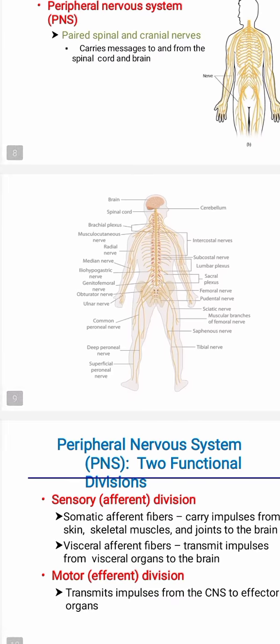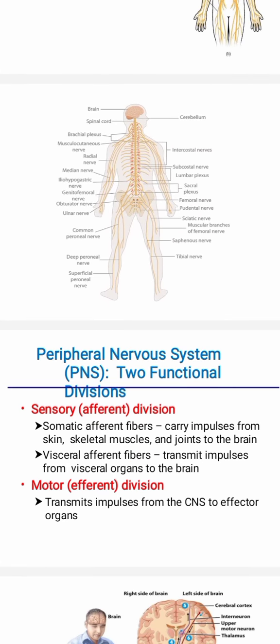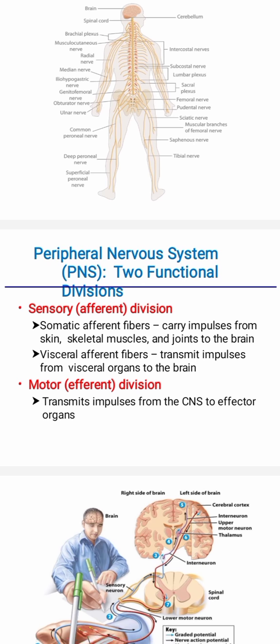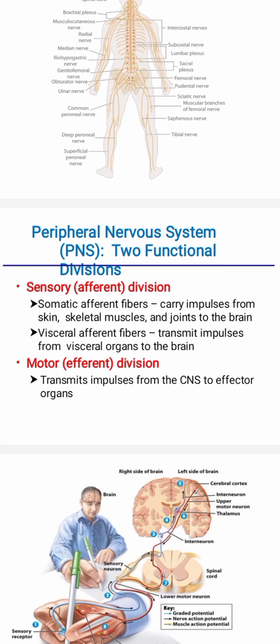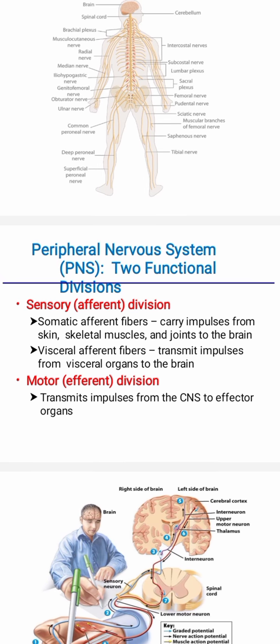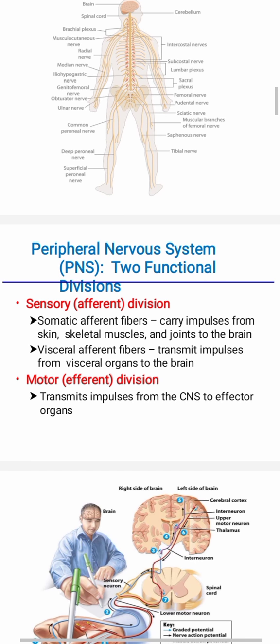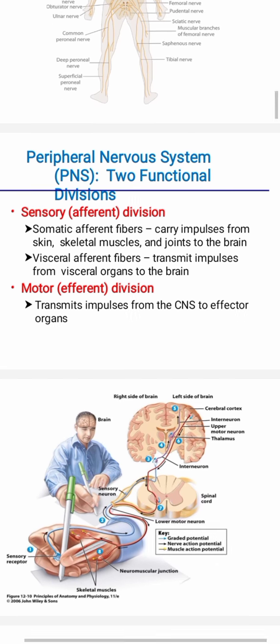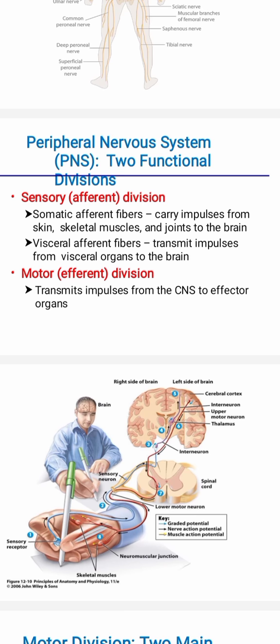Next, the peripheral nervous system contains two different divisions, the sensory and the motor. The sensory division is called afferent and the motor division is called efferent. In the sensory afferent division, somatic afferent fibers carry impulses from the skin, skeletal muscle and joints to the brain. Visceral afferent fibers transmit impulses from the visceral organs to the brain. The motor efferent division transmits impulses from the CNS to the effector organs.